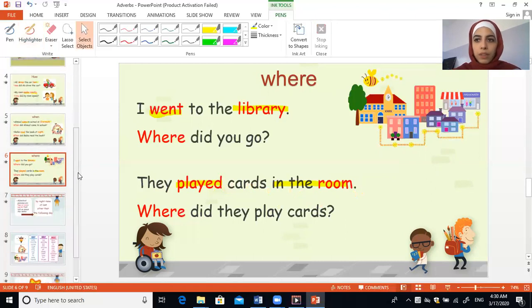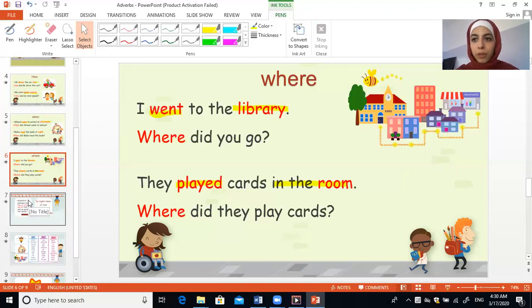So adverbs, as I said, how, when, and where. When I have words that tell me how, for example, fast, quick, quietly, loudly, I'm going to talk about how. When I have words that describe time, like 10 o'clock, 7 a.m., night, morning, afternoon, I'm going to talk about when. And when I have words that talk about places like library, room, school, hospital, I'm going to have words describe where.